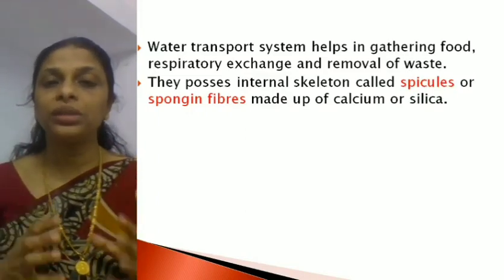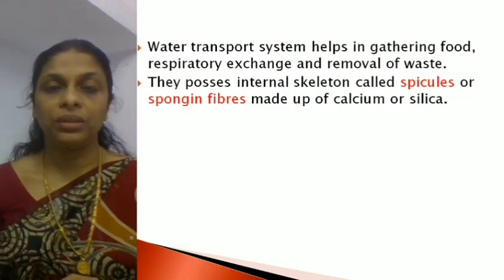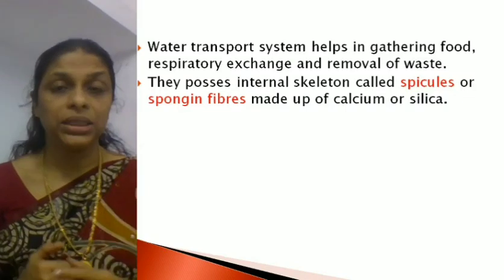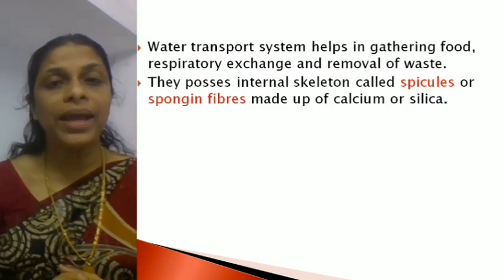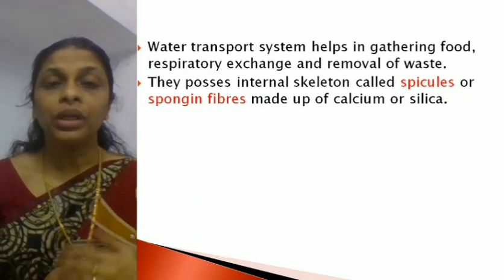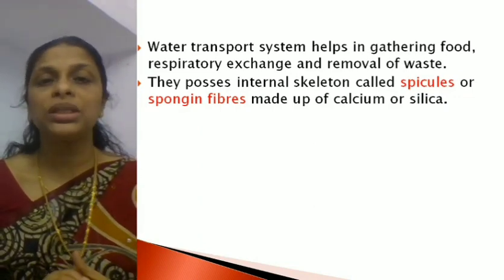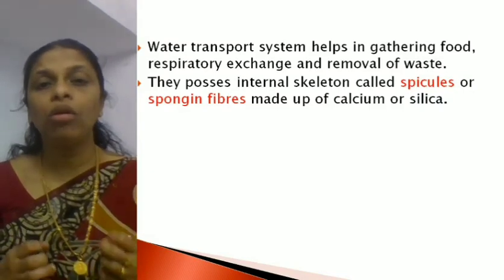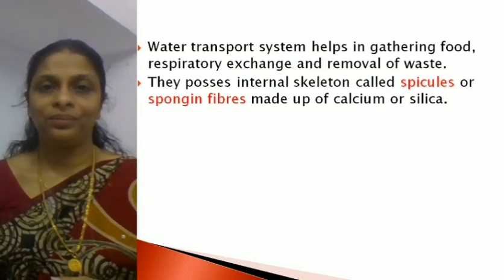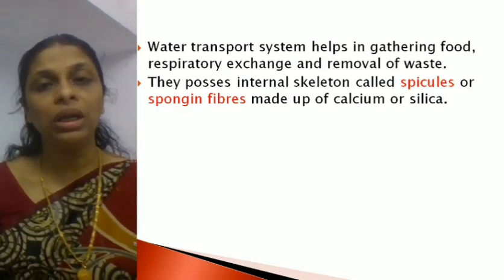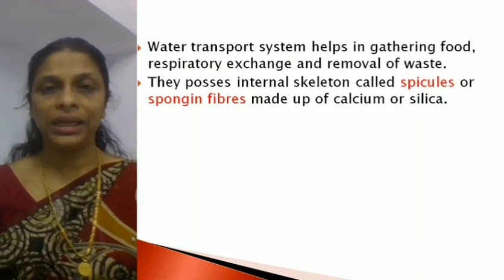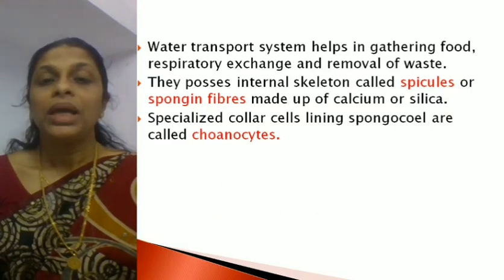Now, the body of these organisms, the poriferans, has an internal skeleton, right? It has a skeleton, and this skeleton is called spicules. They possess an internal skeleton called spicules or spongin fibers, and this spicule or spongin fiber is made up of calcium or silica. Hope it's clear. So the internal skeleton is called spicules or spongin fibers, and it is made up of calcium or silica. Right.